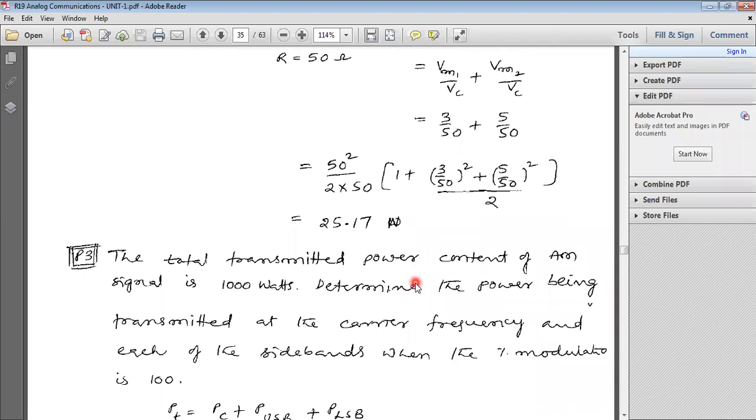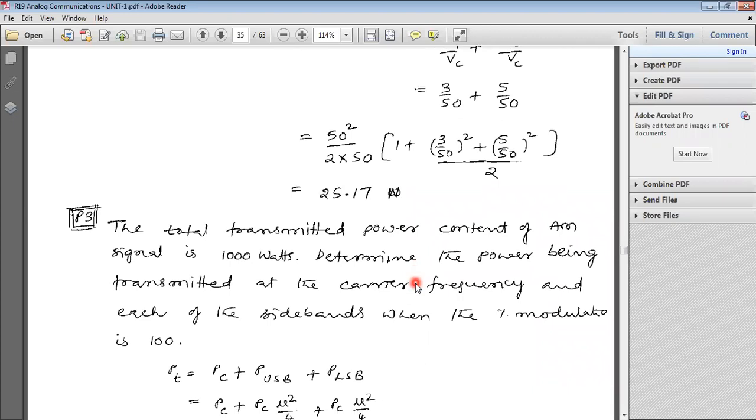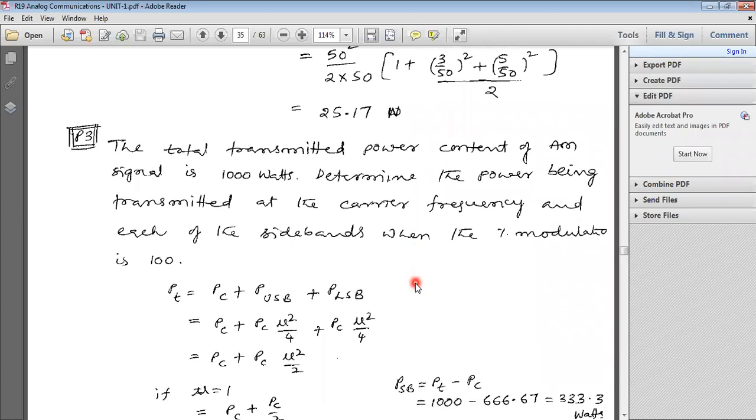Now, note the third problem. The total transmitted power content of an AM signal is 1000 watts.